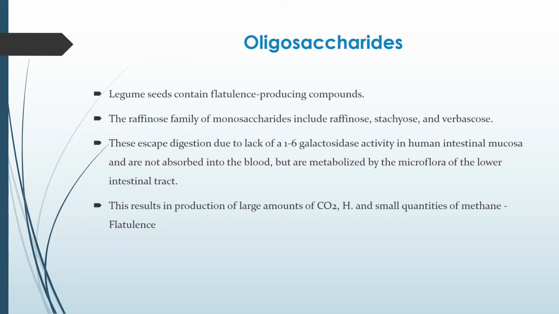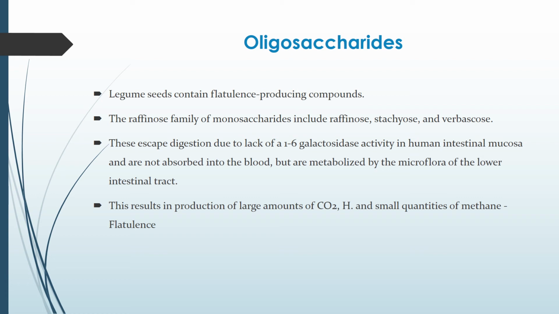Then there are the oligosaccharides. They are from the carbohydrate family, containing 8 to 10 molecules of sugar or glucose. They are present in legume seeds and cause flatulence. They are from the raffinose family, which includes raffinose, stachyose and verbascose.